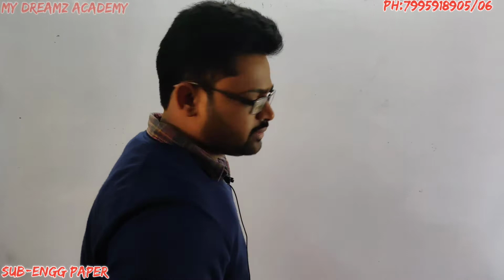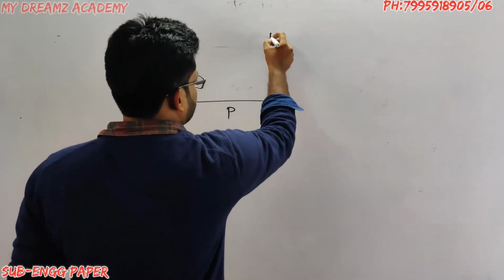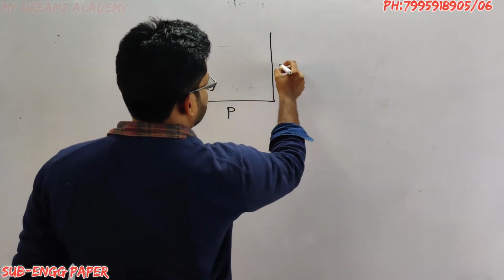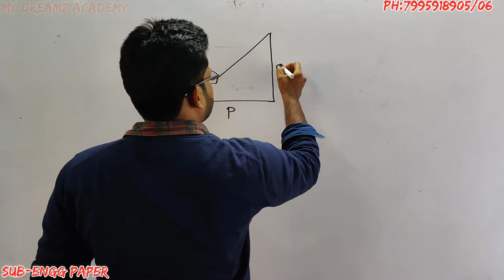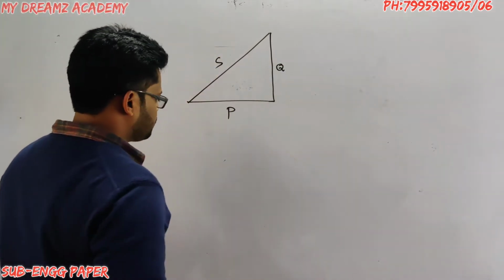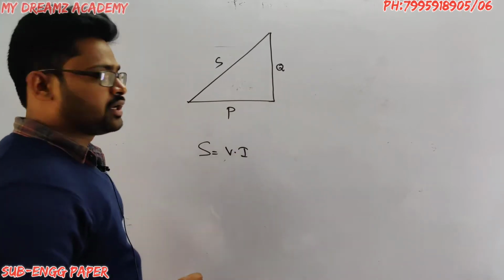One is active power, and this is reactive power, and this is apparent power. Apparent power S is equal to V into I.